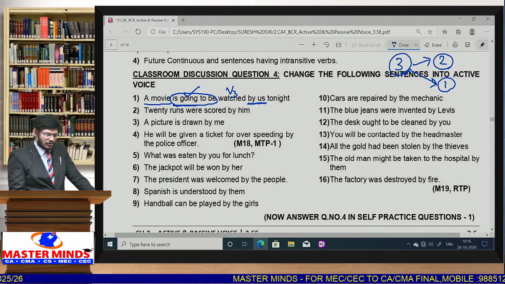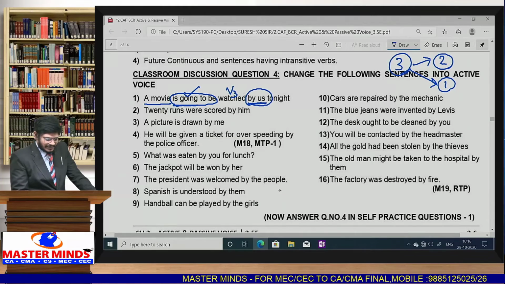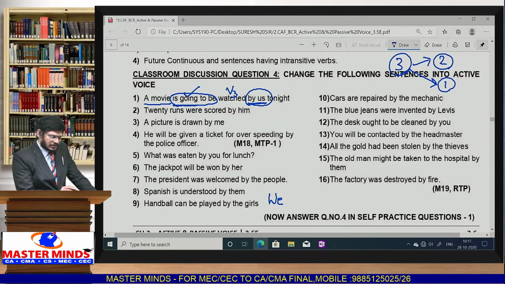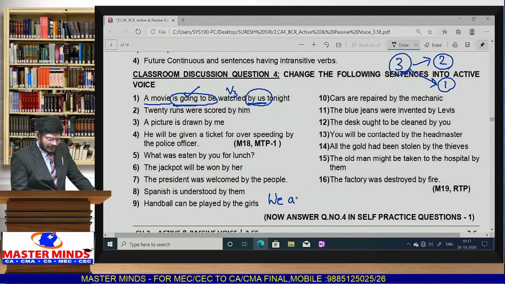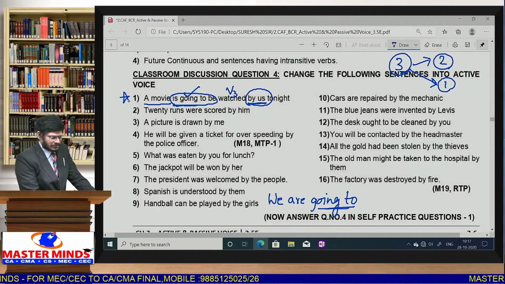So in this case, how to write passive voice? First of all, by us is given, we have to take us as subject. When we take us as subject, we write we. So among is, am, are, we can take are. Whenever going to is given, write the same going to, don't change it. This is a special sentence, that's why I am explaining this one.